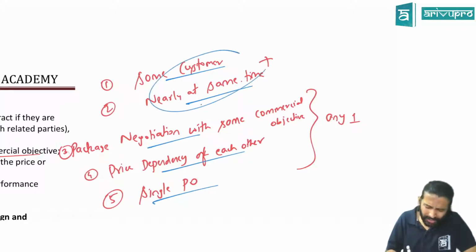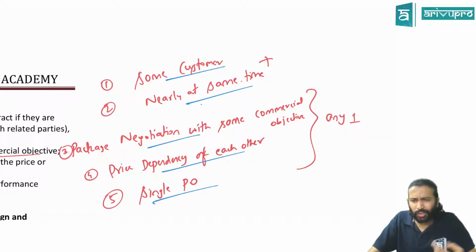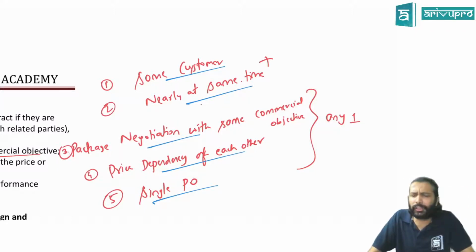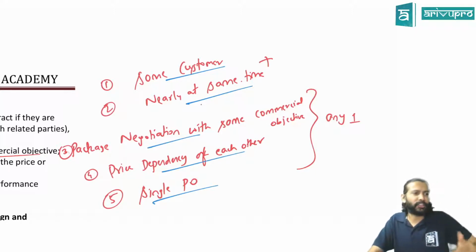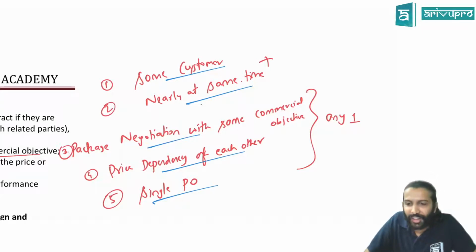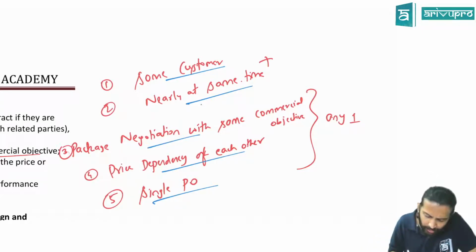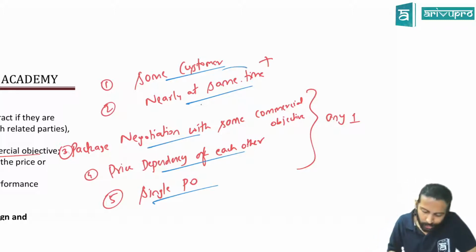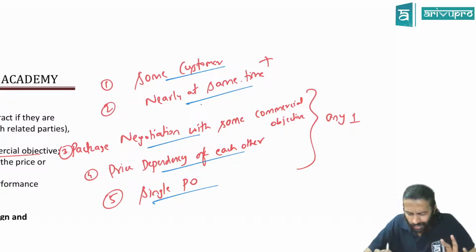I think the first 2 conditions are okay. You are entering 2 contracts with the same customer. See, if you are entering with different customers, can you combine, sir? No. A Limited is entering one contract with X Limited, another contract with Z Limited. Can they combine? No, obviously no. So that means you have to enter with the same customer and nearly at the same time. One contract you entered in the month of April, another contract you are entering in the month of September. Can we combine these 2? Doesn't make sense, correct? So it should be at the same time.